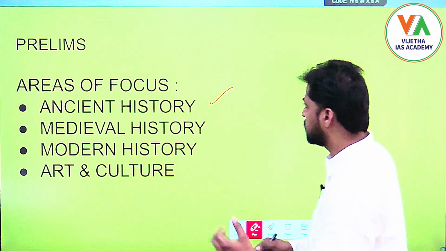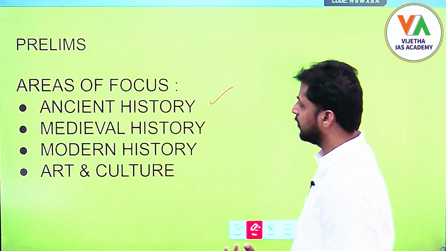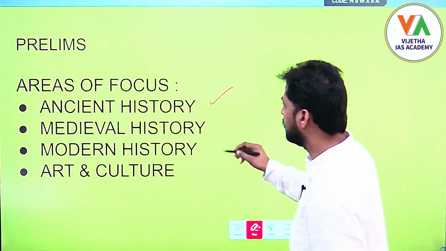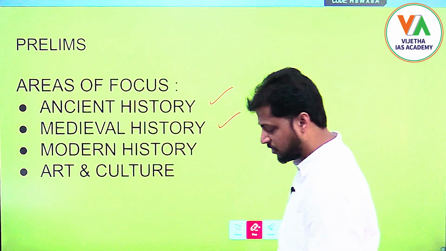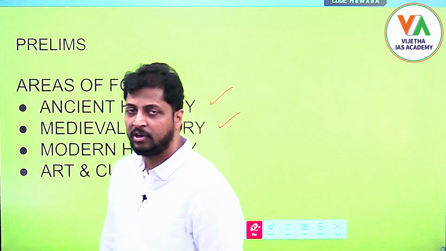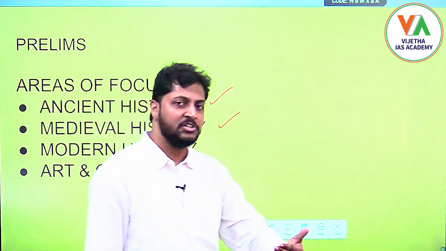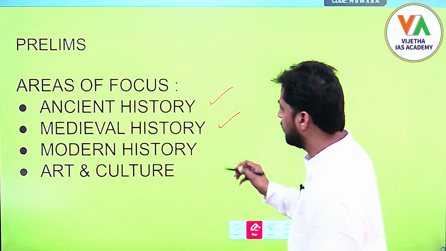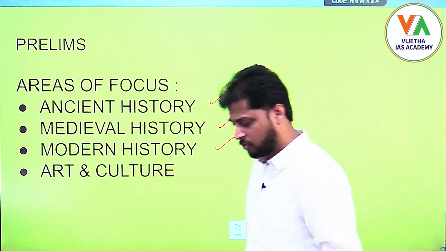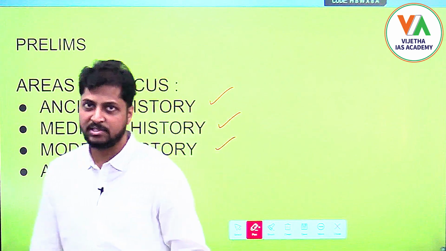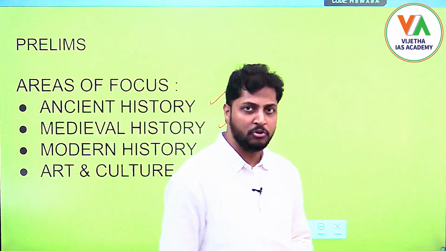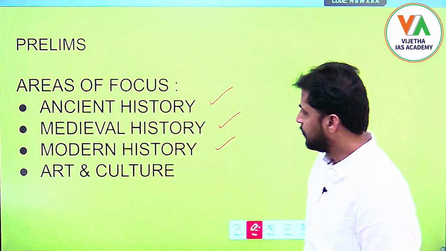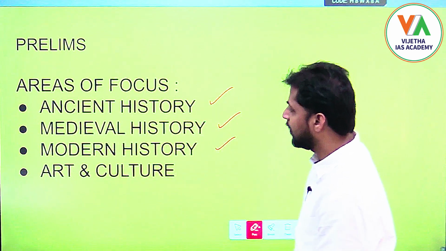Ancient history, that is starting with the prehistoric period to the age of Harsha. Then medieval history starts from the advent of Muslims into India in the 8th century, and it ends with the end of Mughal rule in India. And modern history, which we consider as beginning with the advent of Europeans into India in the 15th century, and it continued till 1947.